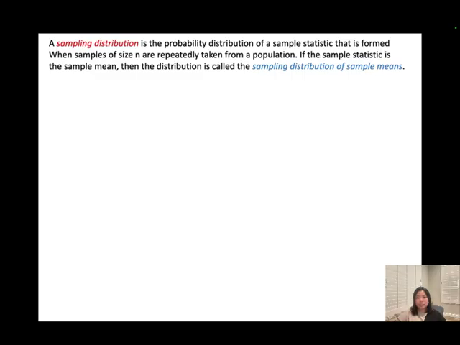I write down the sample mean for each of these 30 cookies. After I repeat this process 1000 times, I get the sampling distribution of the sample means. In this session, we'll be focusing on the sampling distribution of sample means, and in section 6.4, we're gonna talk about the sampling distribution of sample proportion.